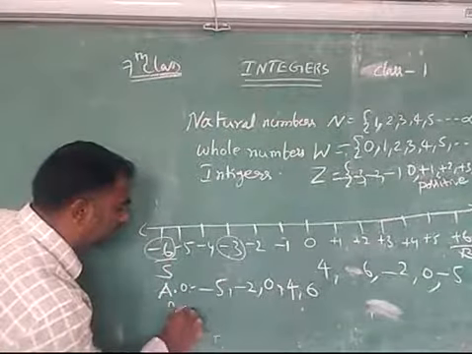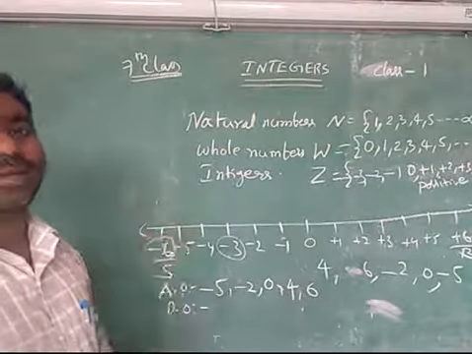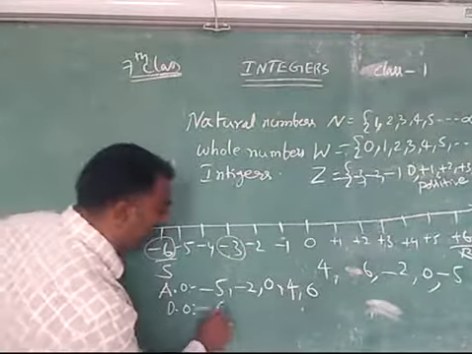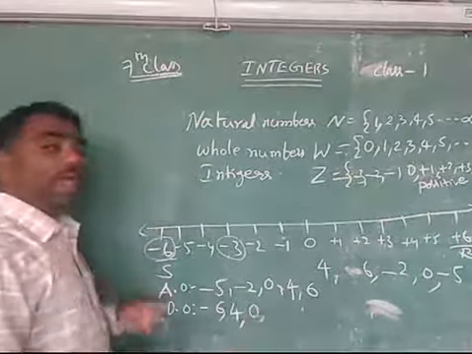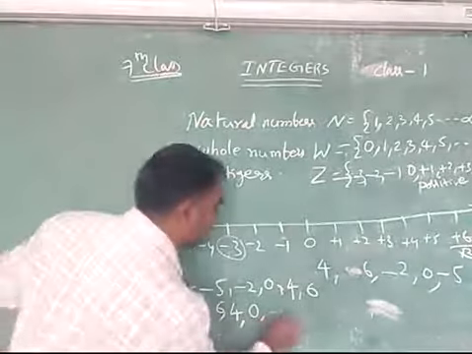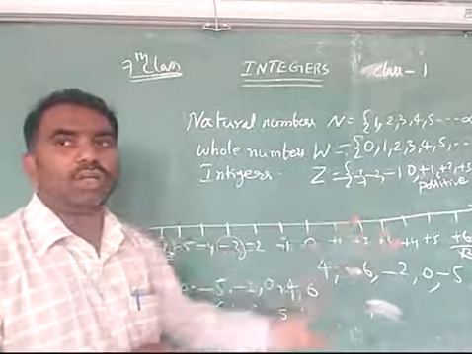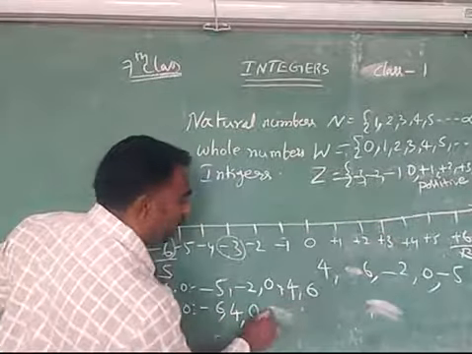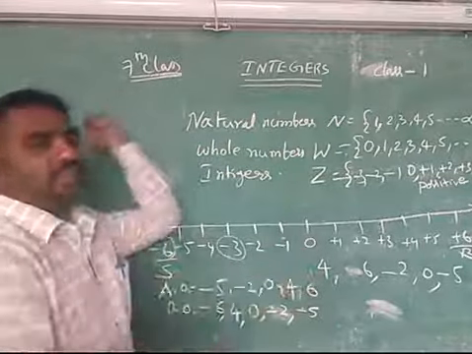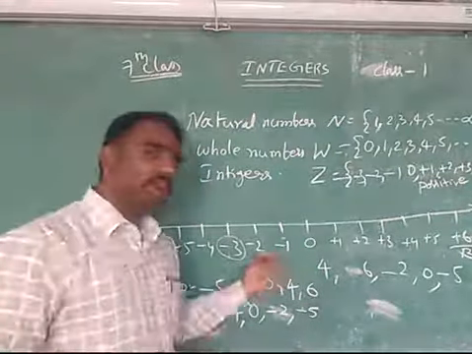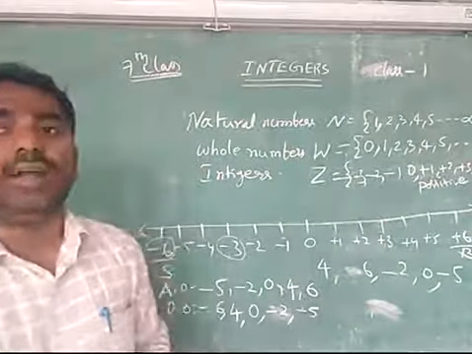And this is called ascending order. Suppose you want to write the descending order, then what should we do? Reverse, bigger to smaller. Which is bigger? 6 is bigger. Next 4. Next 0. Next, we might think it is minus 5. No, minus 5 is not bigger. We are writing big to small now. Which is bigger of these 2? Minus 2 is bigger. Then after that minus 5. Completely reverse. If you write it completely reverse, that is called descending order. And like this, if you write, that is called ascending order.